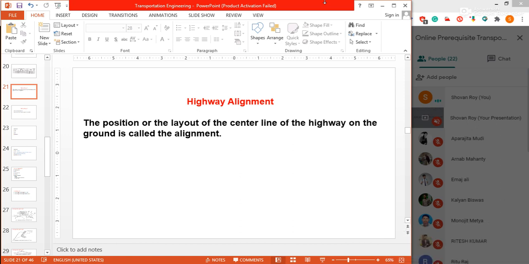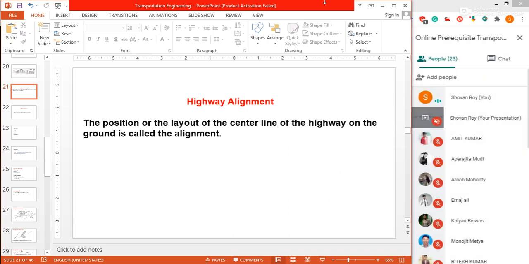What is the alignment, highway alignment? What surveys are involved to maintain this geometric design as well as the alignment? So highway alignment and engineering surveys are also involved in your geometric design part. But before geometric design, we should study the highway alignment and engineering surveys. Geometric design is one of the important parts in highway. Lots of numericals are involved in geometric design.